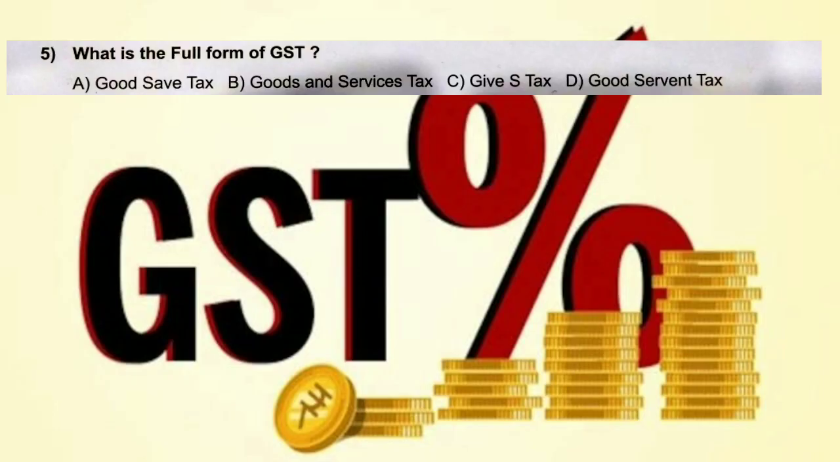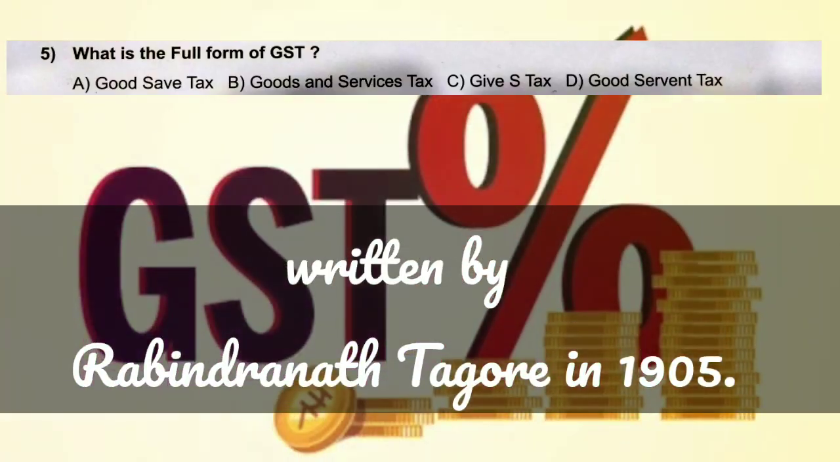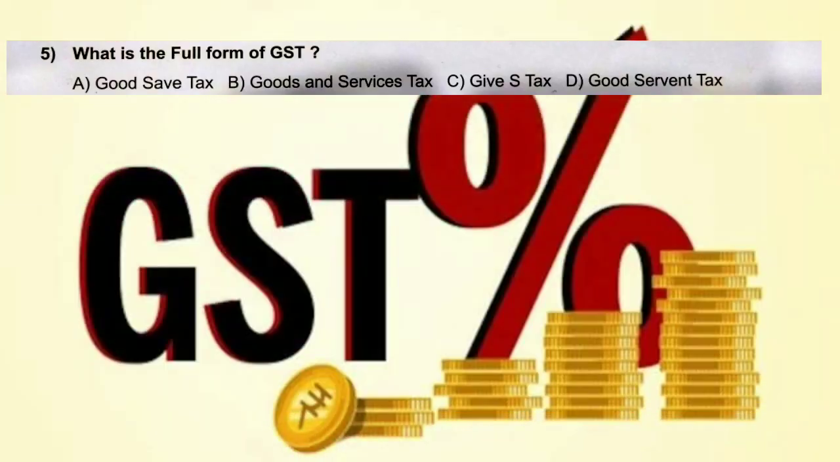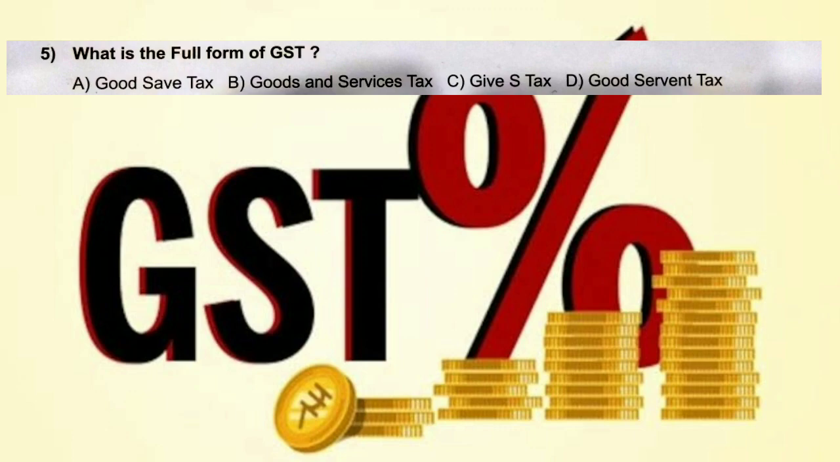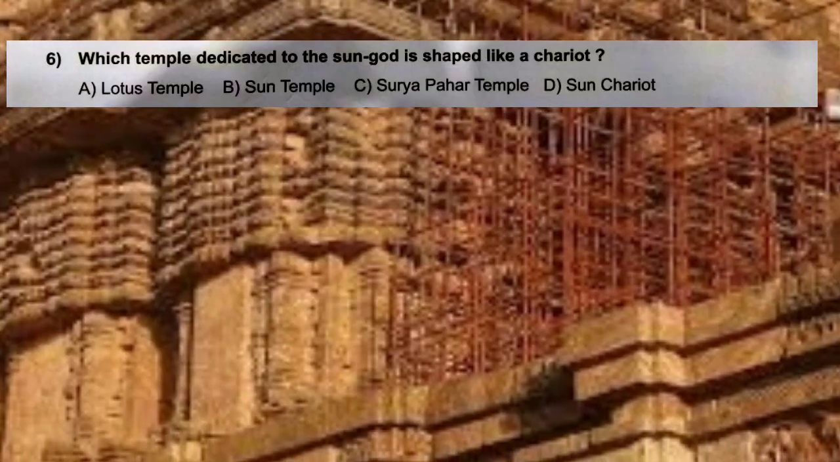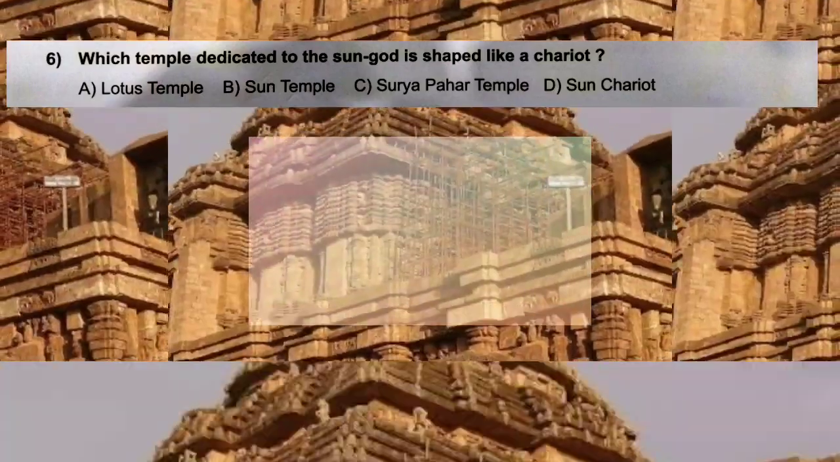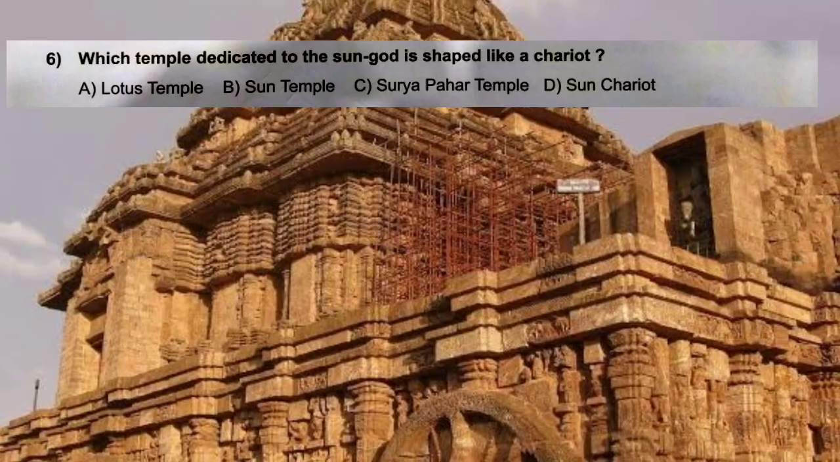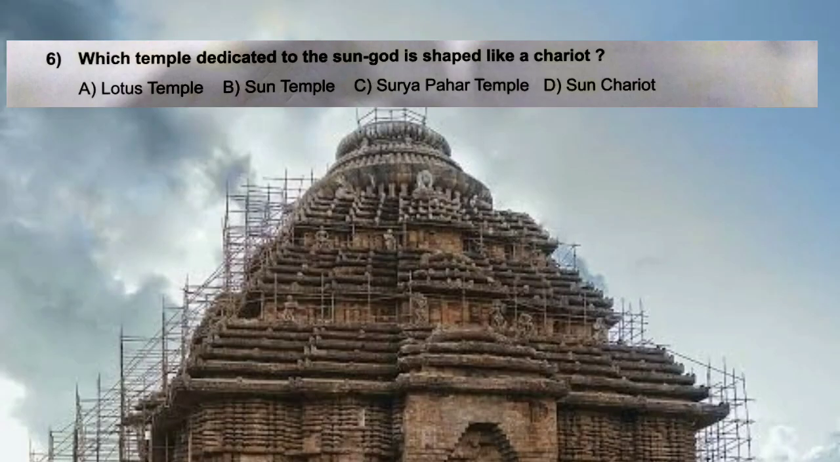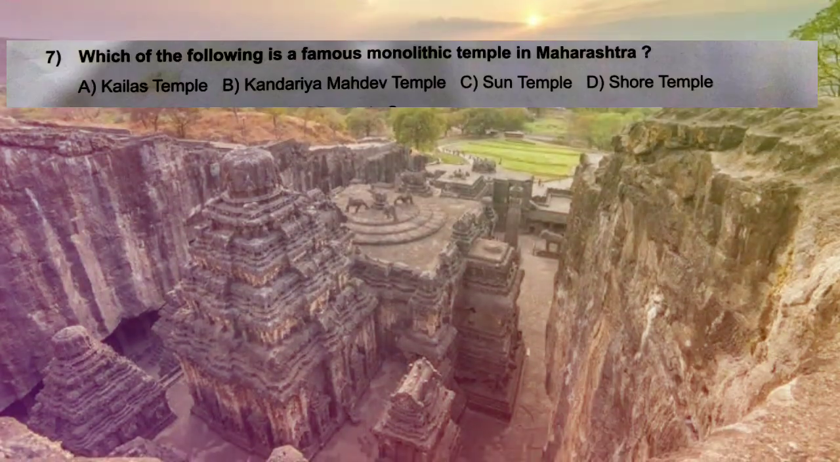Question number 5. What is the full form of GST? A. Goods Save Tax, B. Goods and Services Tax, C. Give S Tax, D. Good Servant Tax. And the correct answer is B. Goods and Services Tax. Question number 6. Which temple dedicated to the sun god is shaped as a chariot? Options are A. Lotus Temple, B. Sun Temple, C. Surya Pahad Temple, D. Sun Chariot. And the correct answer is B. Sun Temple.